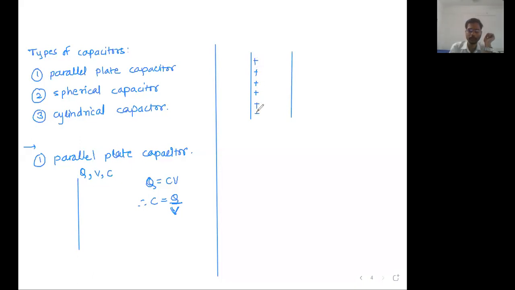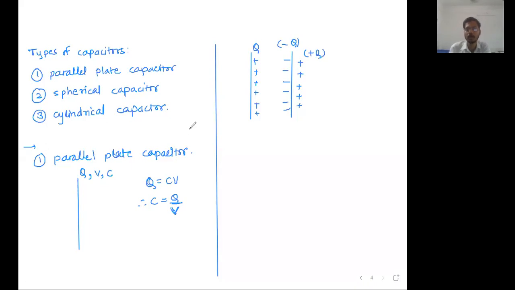Now what happens? Because of the presence of the nearby conductor, charges get induced on this plate. Obviously, negative charge will be induced on this side and positive charge on the other side. There is attraction between positive and negative, so the positive charge will be brought on this surface, the charge which you have given. Now let's say the charge induced on this plate is minus Q and on this side is plus Q.